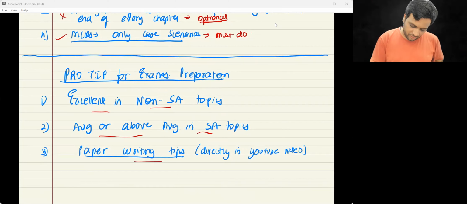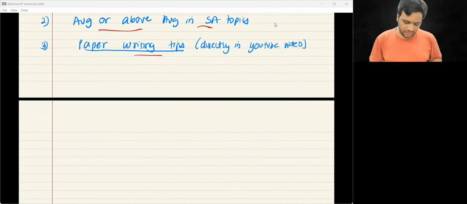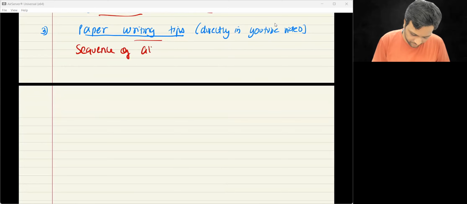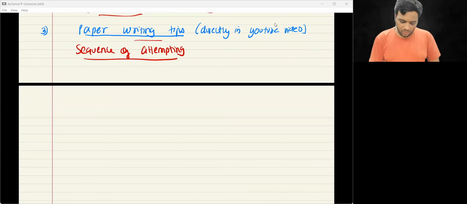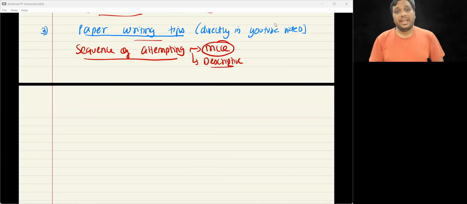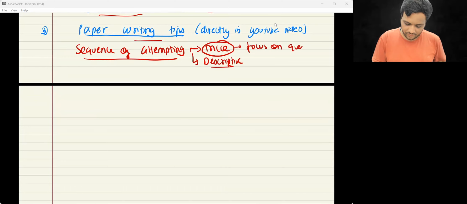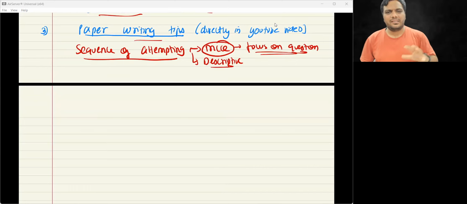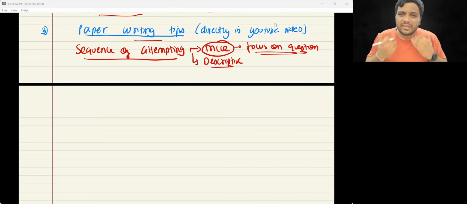पेपर राइटिंग टिप्स, I have not written over here, I am straight away writing it now. पेपर राइटिंग टिप्स में, first of all, when it comes to sequence of attempting, then in that case, obviously first you should attempt your MCQs, and only then you should go to the descriptive paper. MCQs में please focus on the question rather than the case study. कभी कभी, rarely there are such case studies where you have to read the case study and then answer.